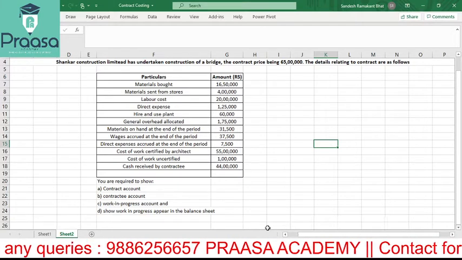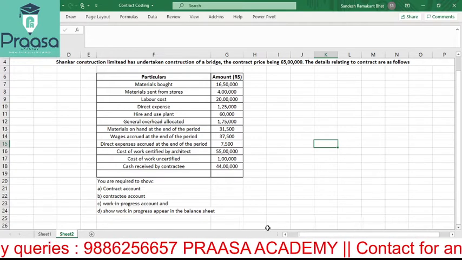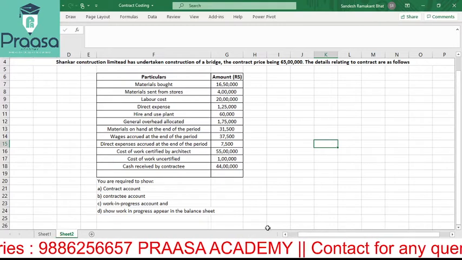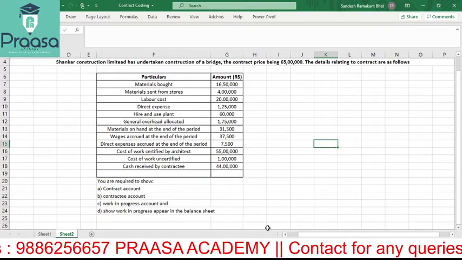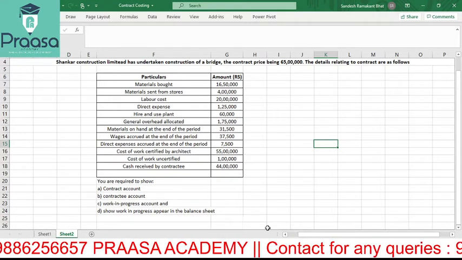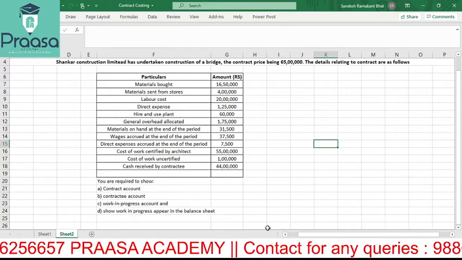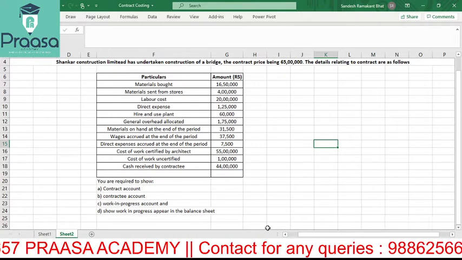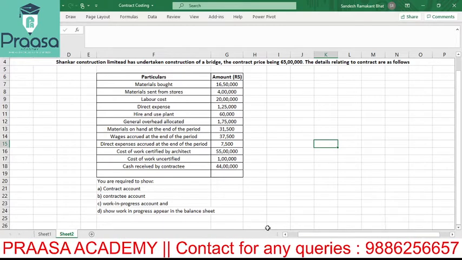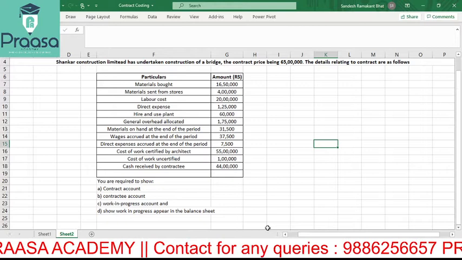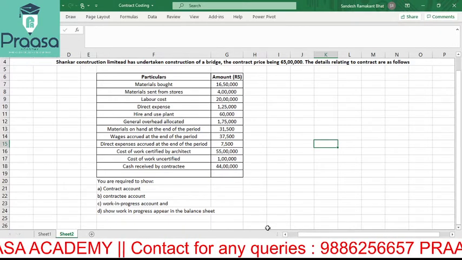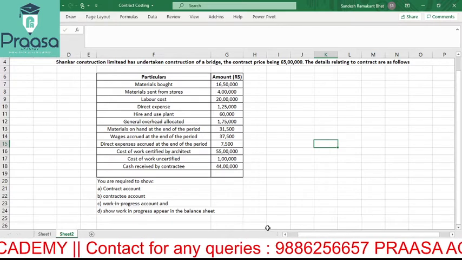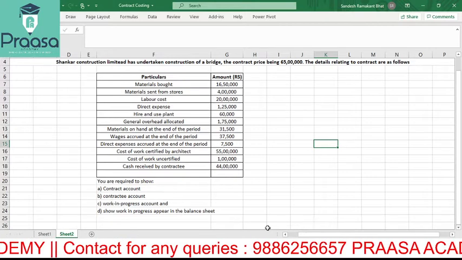The details relating to the contract are as follows. We have particulars and amount: materials bought, 16 lakh 50,000; materials sent from stores; labor cost; direct expense; hire and use of plant; general overhead allocated; materials on hand at the end of the period. This is very important. Wages accrued at the end of the period. So how much is remaining at the end of the period? How much material is there with us? Direct expense accrued at the end of the period. What are the other expenses? Yeah, direct expenses, of course.